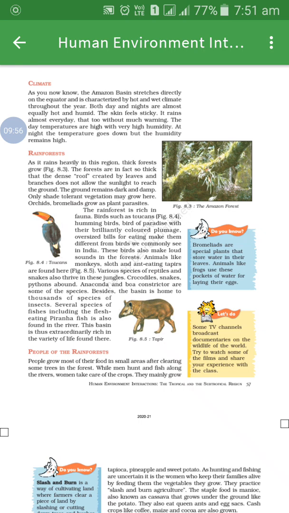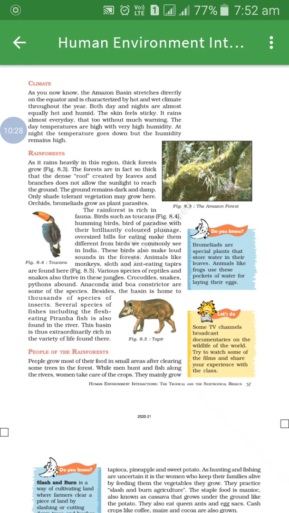Several species of fishes, including the flesh-eating piranha fish, are also found in the Amazon river. Means this basin is thus extraordinarily rich in the variety of life found here.